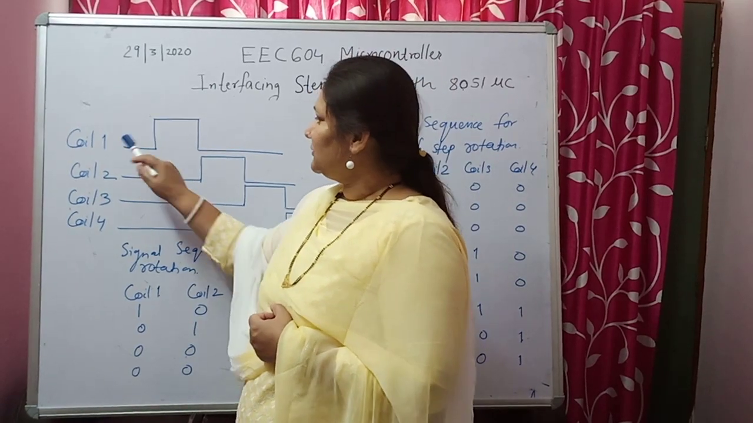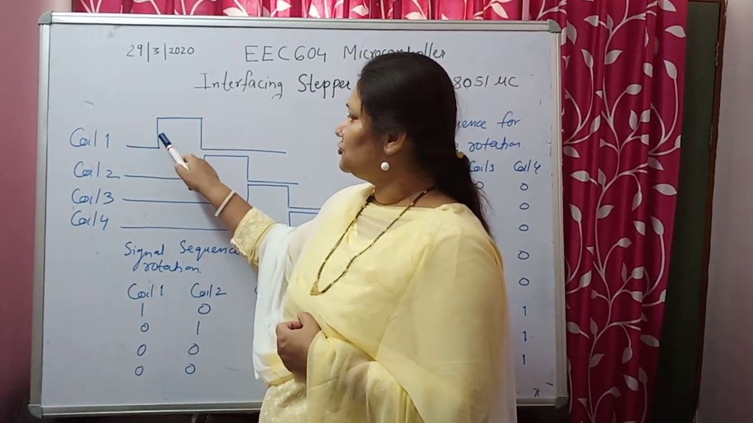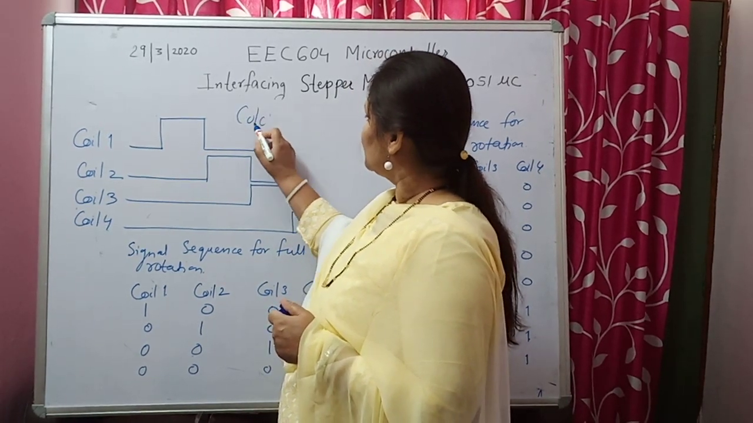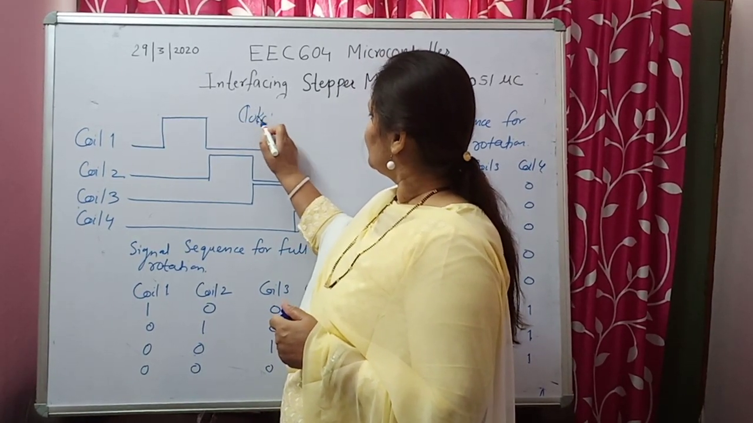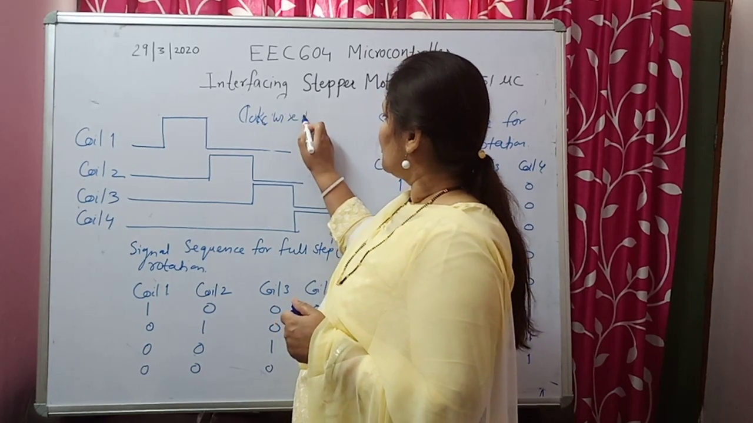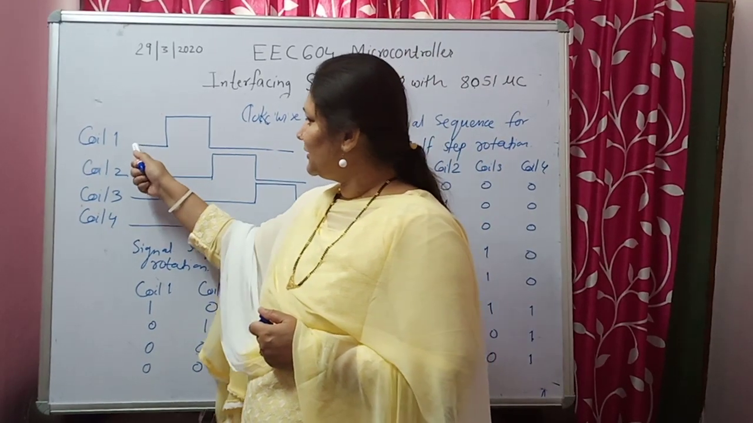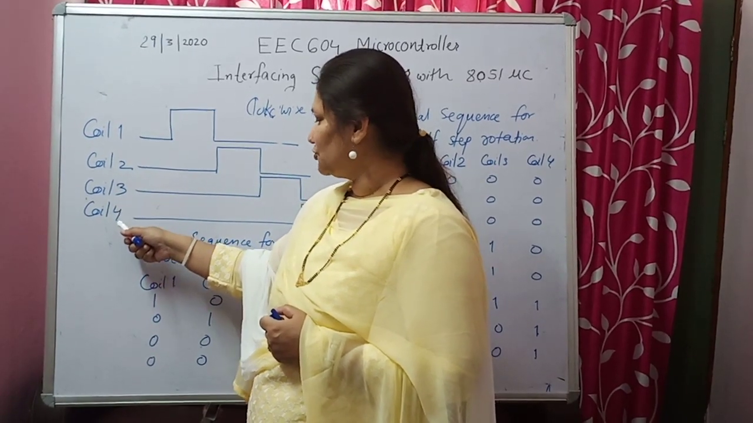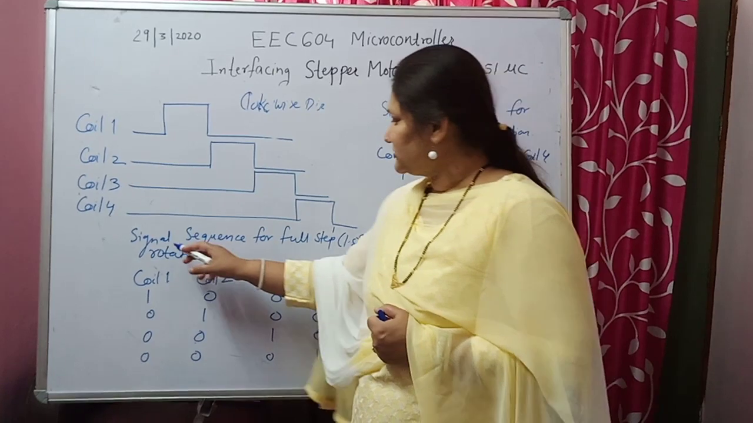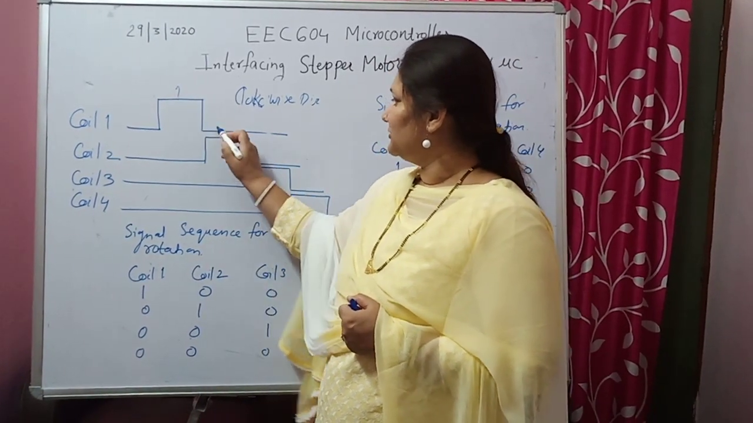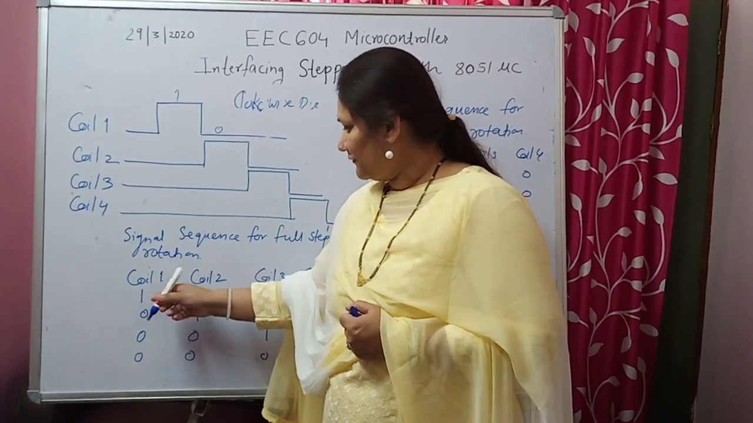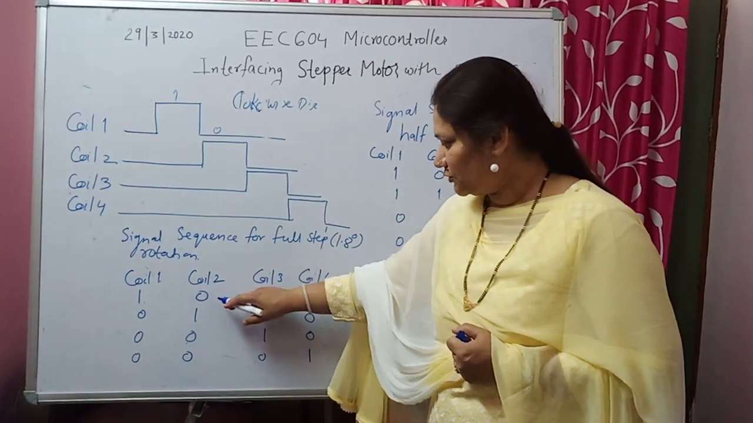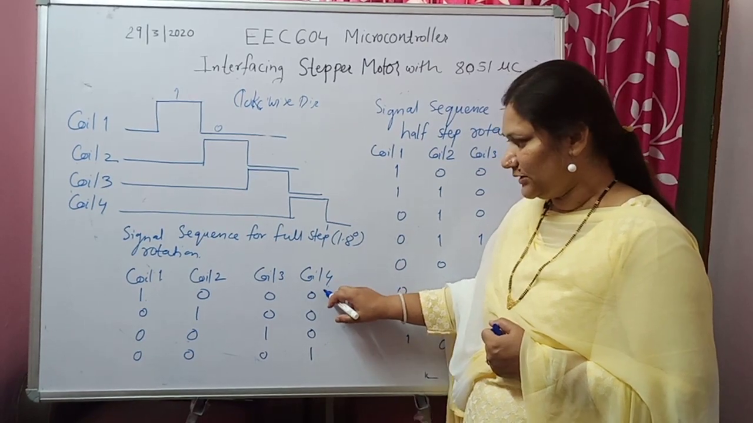So we were discussing the sequencing of the supply given to the coils. Now if we are talking about clockwise direction, then coil 1 should get energized first, coil 2 then, coil 3 then, and lastly coil 4. So what is the signal sequencing? This is logic 1 and this is logic 0. The first energization: coil 1 should get 1, coil 2 should get 0, coil 3 should get 0, coil 4 should get 0.